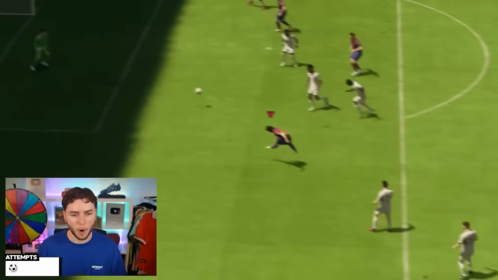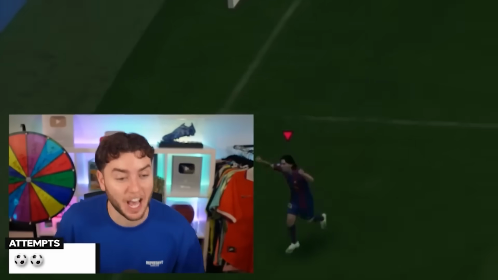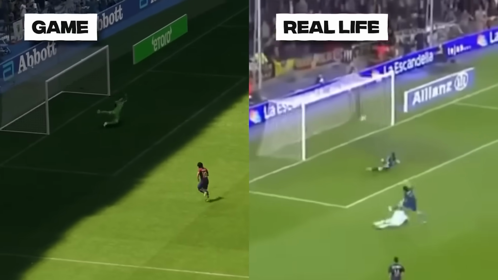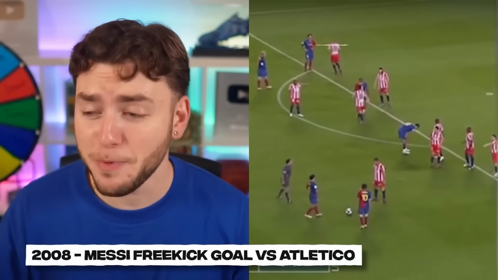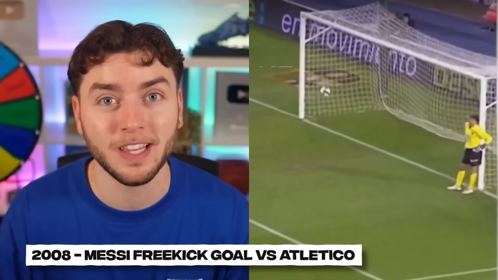Big touch. Messi, bomb bins! Oh, that's better! That is better. Can we take that one? It may not have been completely bottom bins, but it was almost identical. And moving on to 2008, we have this iconic free kick where Messi completely caught the Atletico team out of